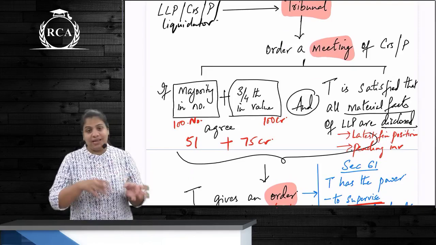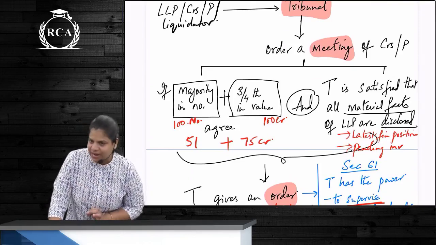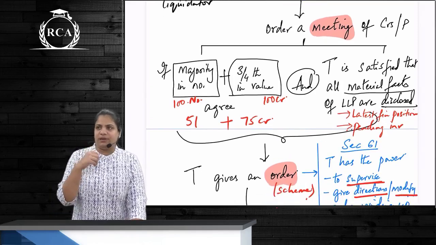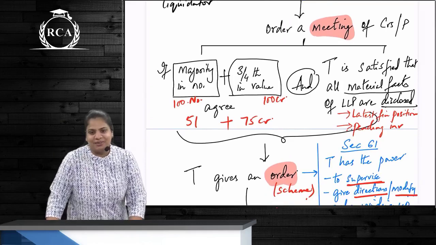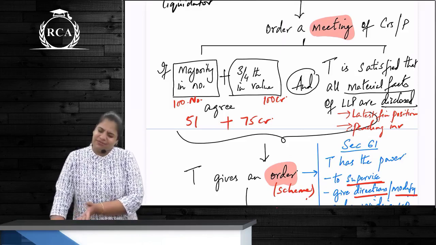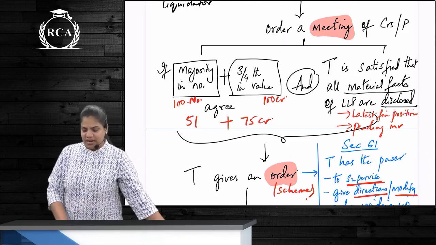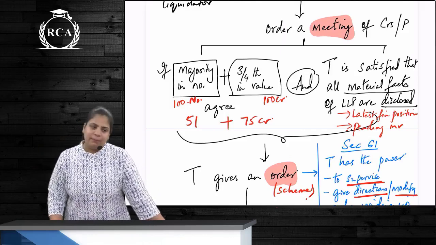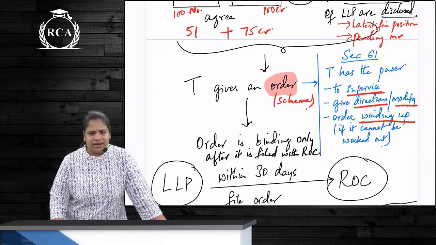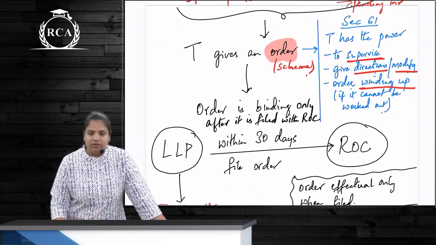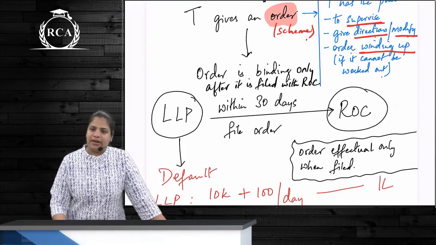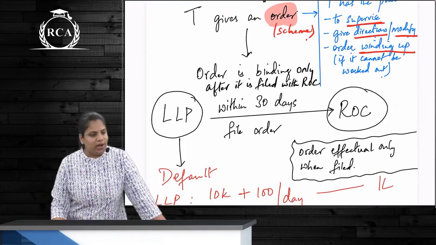Dual approval here plus tribunal has to be satisfied that all the material facts of the LLP are disclosed. How will this correct? This document, what document is going to be submitted to tribunal? Is an affidavit. Affidavit along with what information? Specifying this information, that is latest financial position and whatever are the pending investigations. ये सब देखने के बाद tribunal will give an order. ये order को we can also call it as a scheme of arrangement, correct? This order we also have to file it with ROC within how many days? 30 days. And order will be binding when? Only after it is filed with ROC.